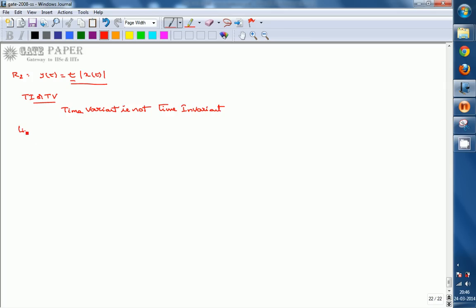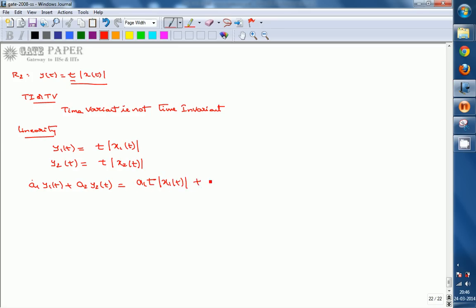Coming to linearity, y1 of t equals t into mod x1 of t, and y2 of t similarly. As we discussed in the previous case, a1 y1 of t plus a2 y2 of t is a1 t mod x1 of t plus a2 t mod x2 of t.